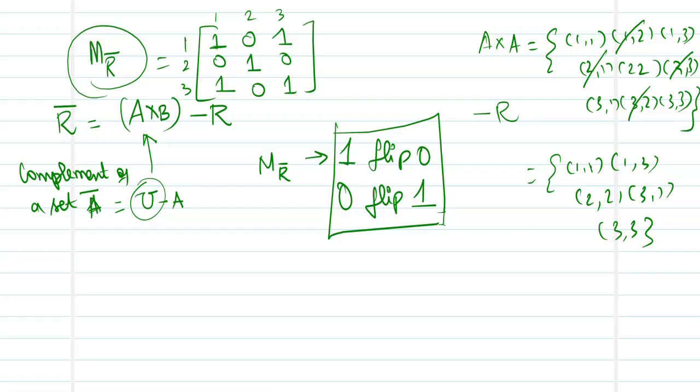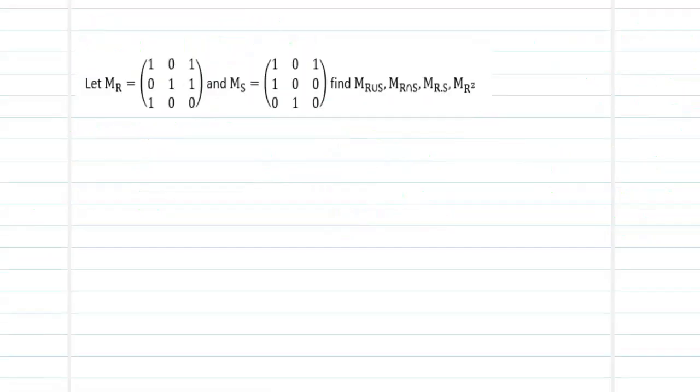So be a little attentive when you attempt a problem on complement and inverse. We move on to the next set of problems where we have R to be a relation given as a matrix and S to be a relation given as a matrix. We have been asked to find R union S, R intersection S, R product S and R square. Let us first begin with M of R union S.